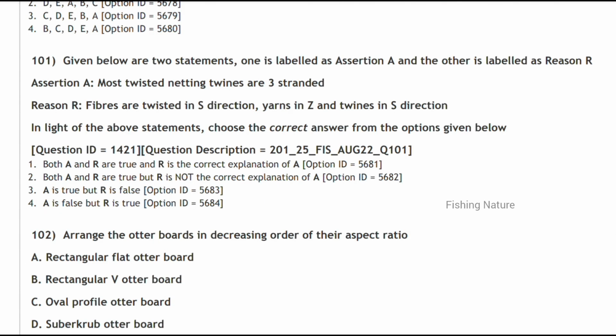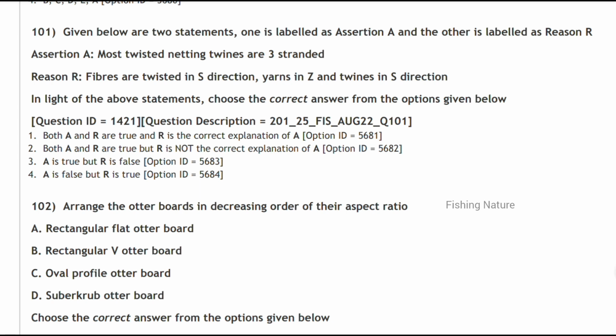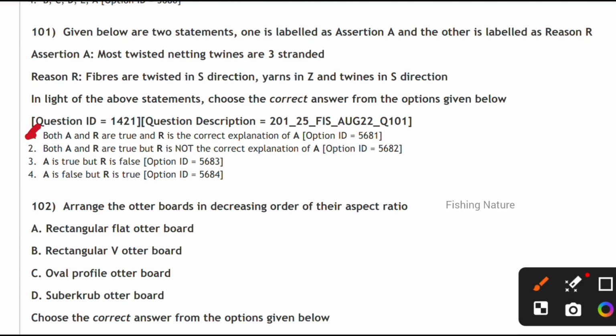Given below are two statements, one is labeled as assertion and another is reason. Here the most twisted netting twines are the three stranded. Yes, it is true, and as well the fibers are twisted in the S direction. It is also true. So A and R are correct, and R is the correct explanation of A.